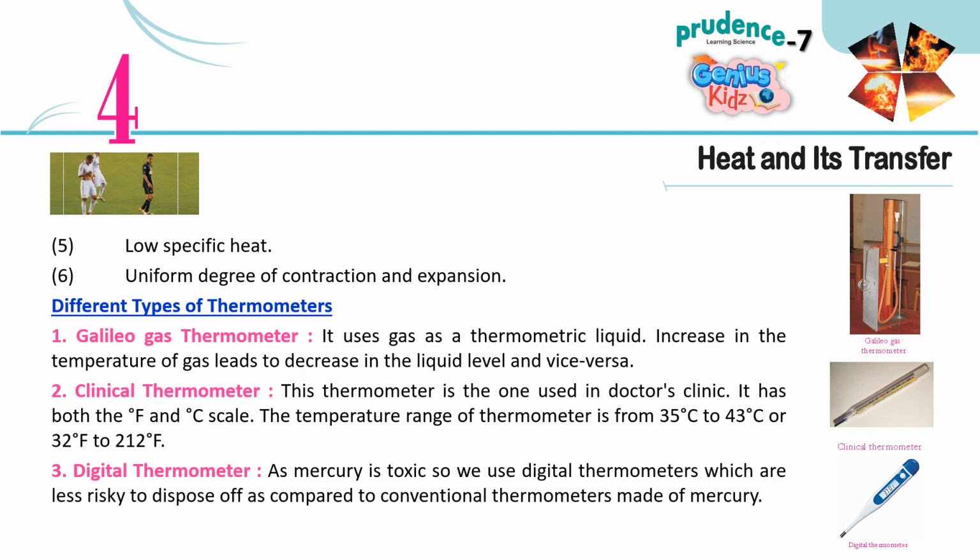The temperature range of the thermometer is from 35 degrees Celsius to 43 degrees Celsius or 95 degrees Fahrenheit to 110 degrees Fahrenheit. 3. Digital thermometer. As mercury is toxic, we use digital thermometers, which are less risky to dispose of as compared to conventional thermometers made of mercury.